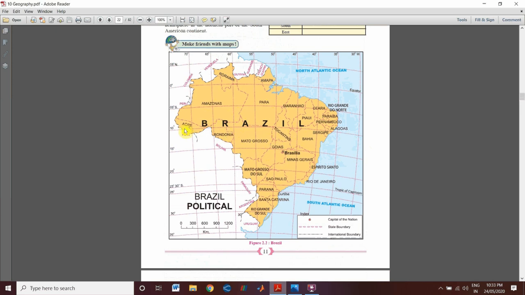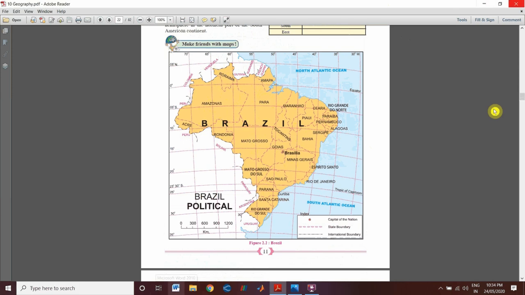That is Acre, Roraima, Amapa, Para, then Rondônia, then Mato Grosso, then here Sao Paulo, Paraná. These are all states of Brazil. Now today we are going to talk about the location and extent of Brazil. First we will see the latitudinal extent of Brazil.